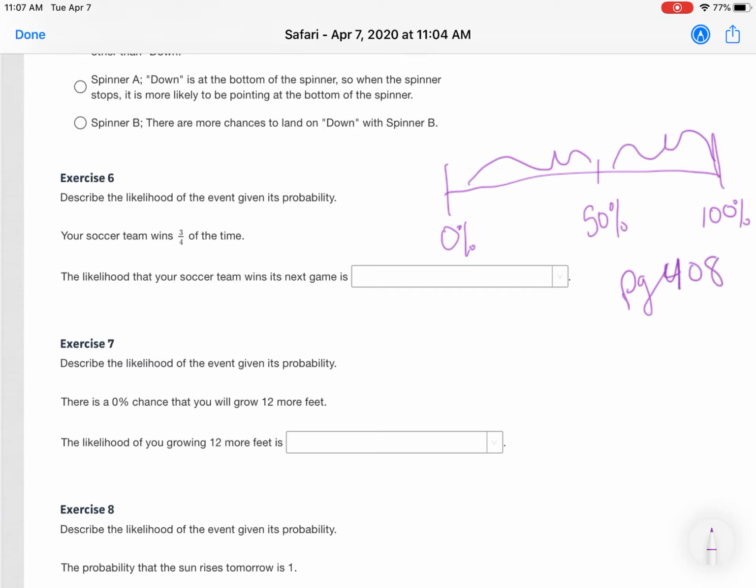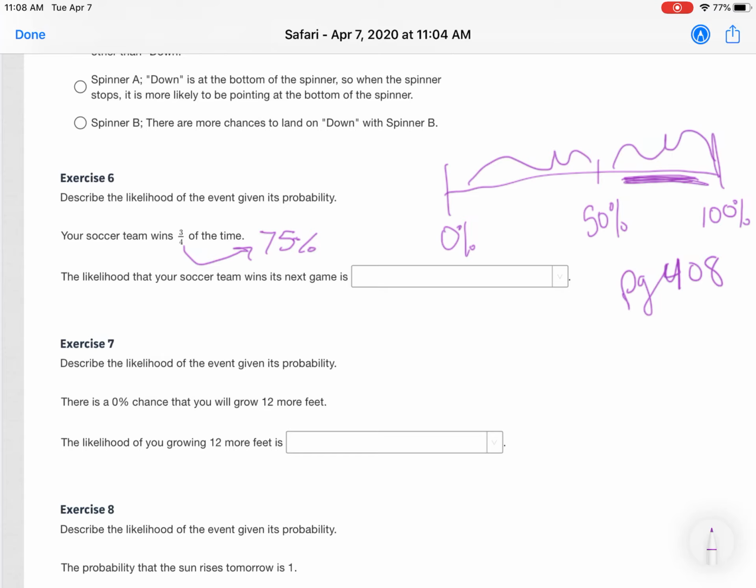So your soccer team wins 3/4 of the time. Well, 3/4 is 75%, which is in this section here. So you need to look up which word is for this section. Your options are either impossible, unlikely, equally likely to happen or not happen, likely, and certain. So it's one of those 5.